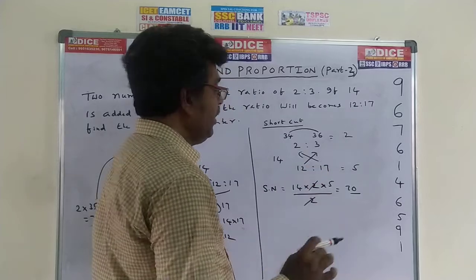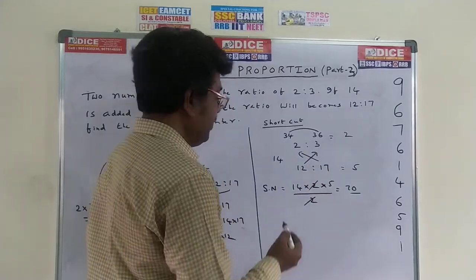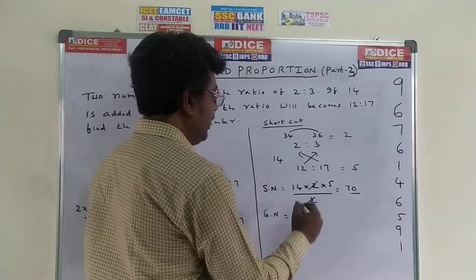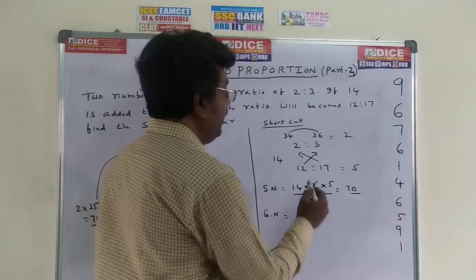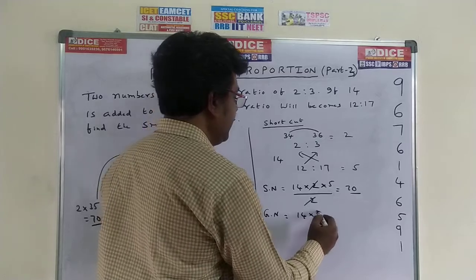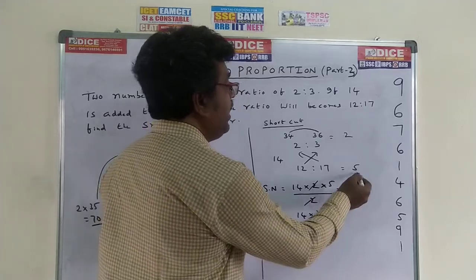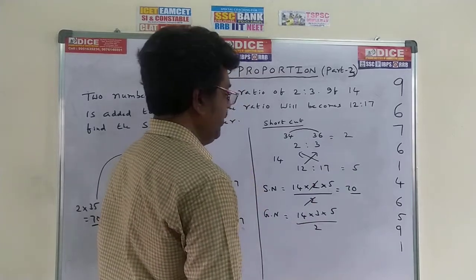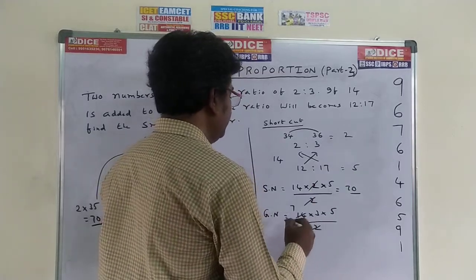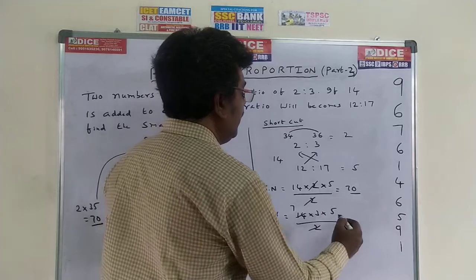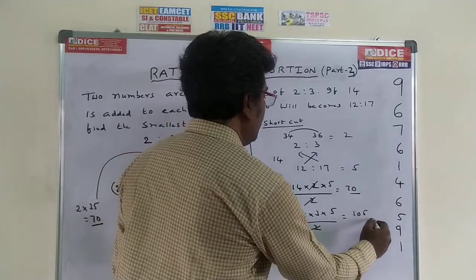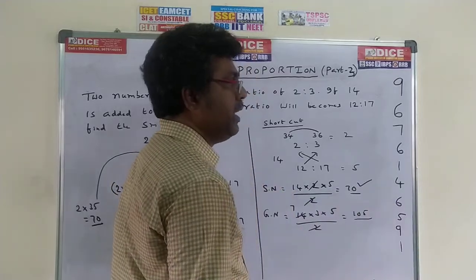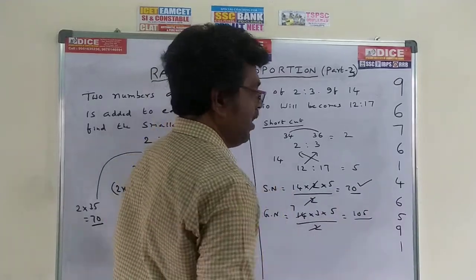See here once again, this is the smallest number. How to find the greatest number? Same process. Greatest number is equal to, first write down this 14 into, in these two numbers which is greatest? 3 is the greatest, 3 into lower difference 5 by upper difference. Same process, upper difference. 2 1s are 2, 7s are 7, into 3 is 21, 21 into 5 is 105. But our question is only the smallest number, so the answer is 70. If the question is like this, greatest number, then our answer is 105.